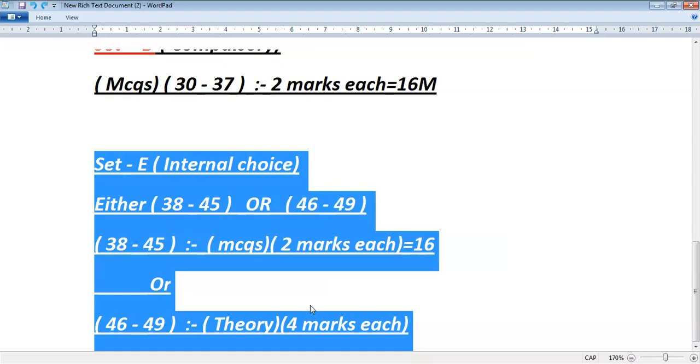Or 46 to 49, that is theory. Each question carries 4 marks, as we used to get in the online and offline papers also. So 4 questions you will get, that is theory, and here you will get options. So this is set A to set E.